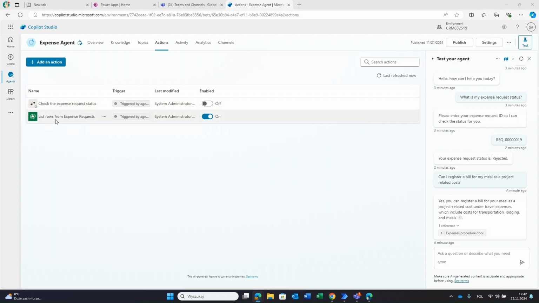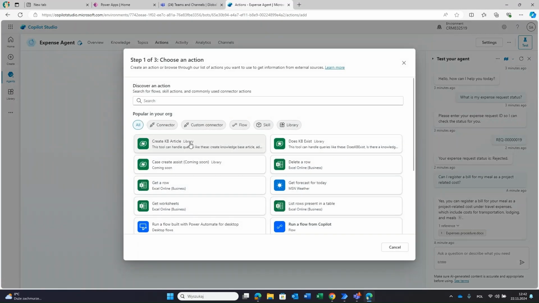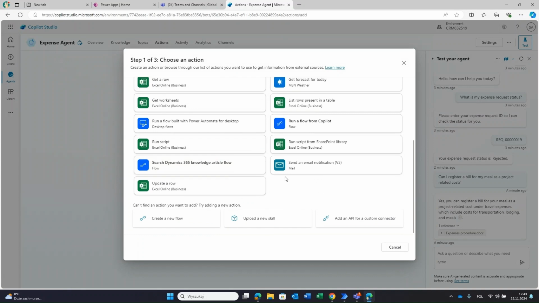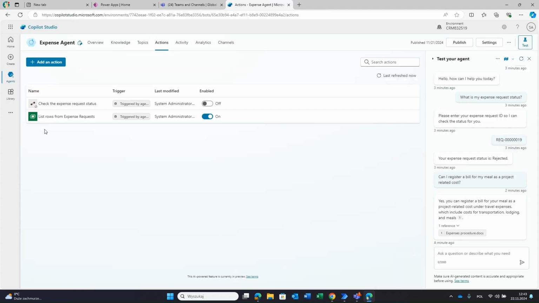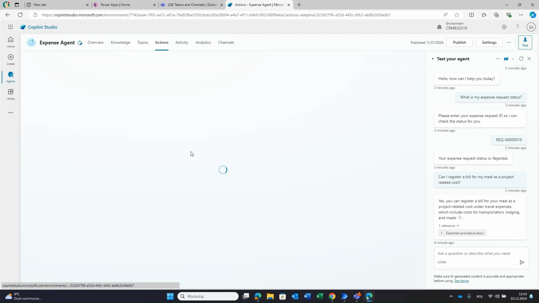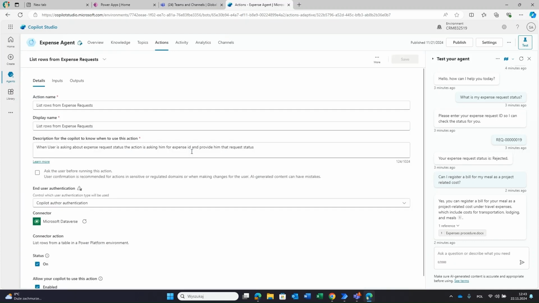Now this list rows is a little bit different. First of all, if you want to create an action, you will see the list of available actions here. You can also create your own using a custom connector, so an API. All built-in ones you can see here. And then when it comes to list rows, I'm using the list rows from the selected environment, so Dataverse.